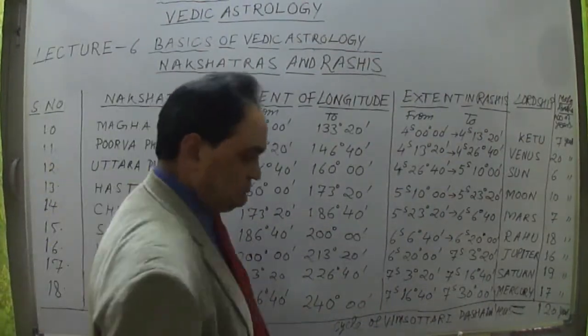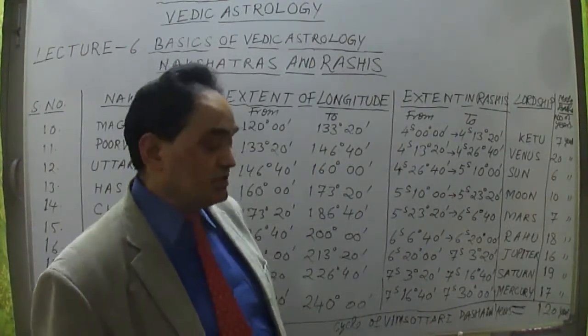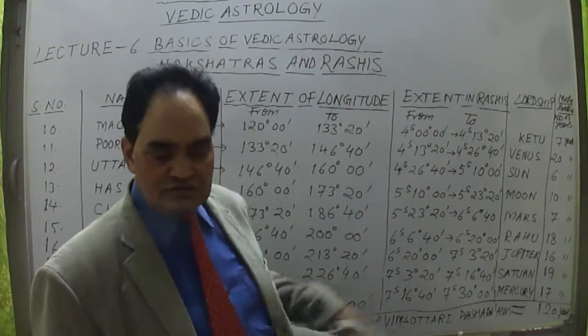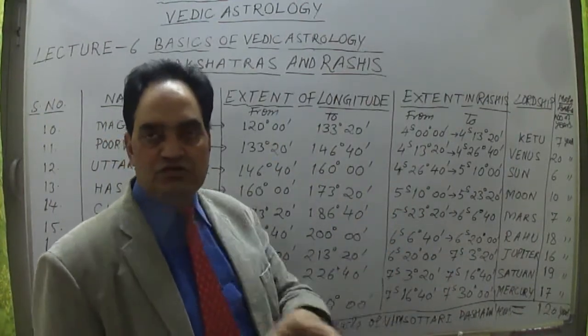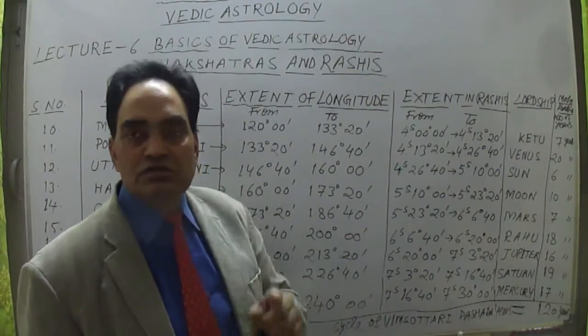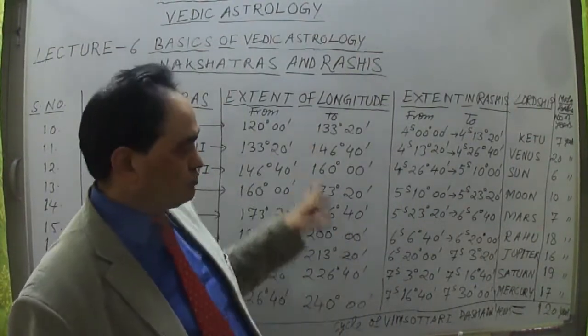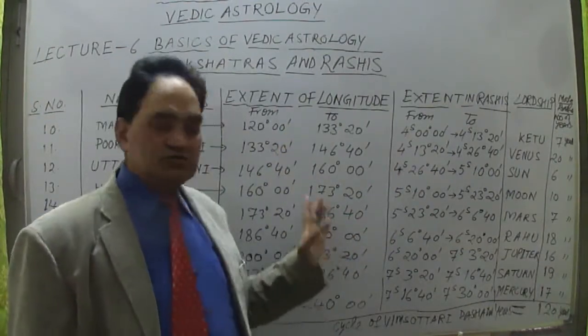In 40 degree we take 3 nakshatras. 3 nakshatras make 40 degree. So 40 plus 40 plus 40 is equal to how much? 120 degree. This is how the 120 degree of these 9 nakshatras is the second lot, right?